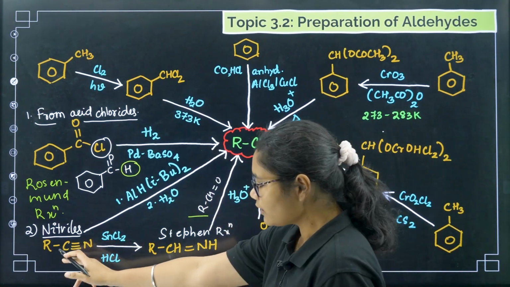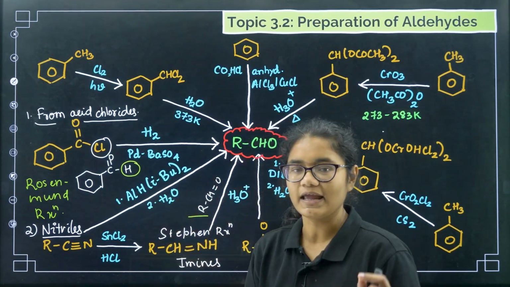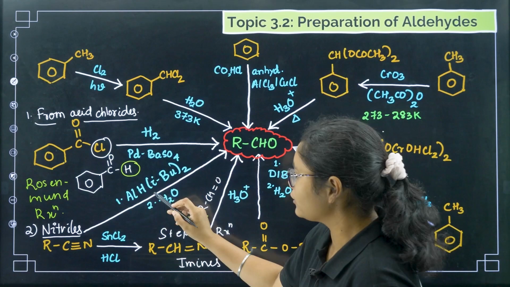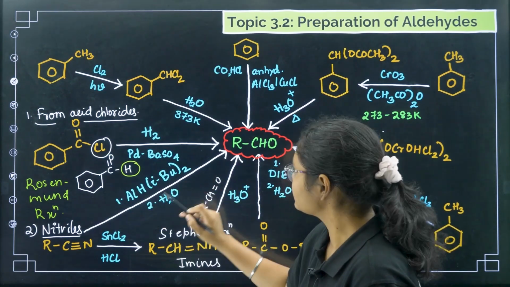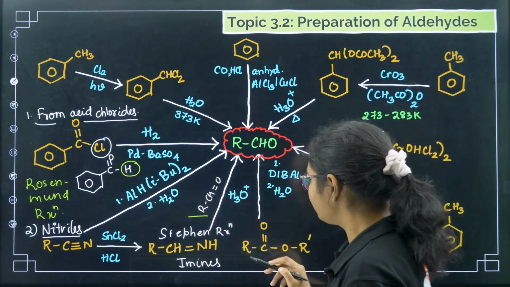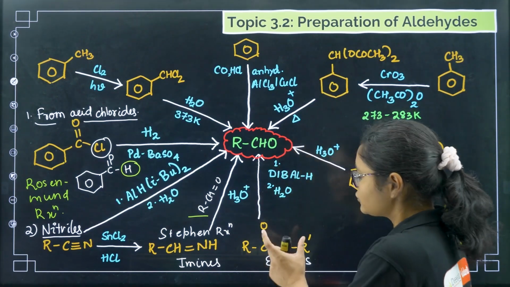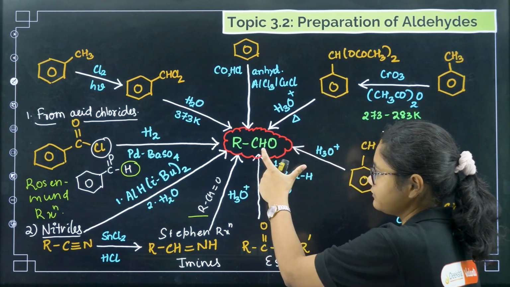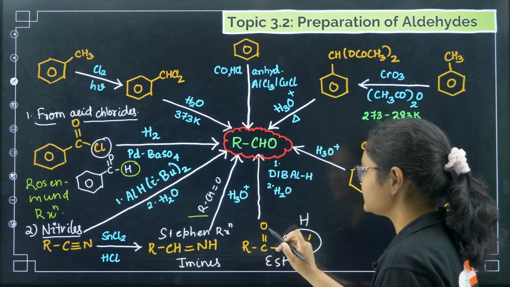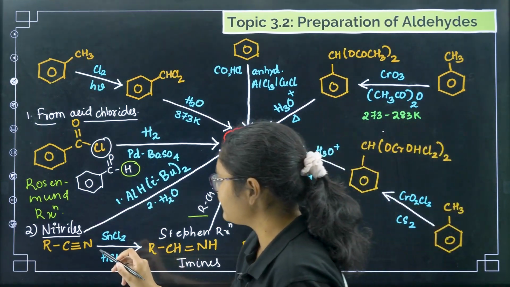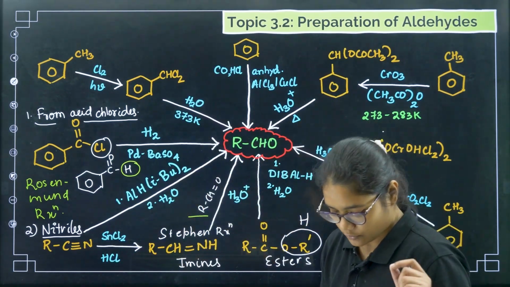Now from the same nitriles RCN, we can use another reagent, that is DIBAL-H, diisobutyl aluminium hydride. It looks like this, aluminium hydride and two isobutyl groups are attached. So DIBAL-H followed by water will also give you RCHO. And from nitriles and esters we had, right? So with esters also, if you treat DIBAL-H and water, we will get aldehyde group. So this part will vanish and here H will come, RCHO. Similarly here RCN will get converted to RCHO group. Clear?